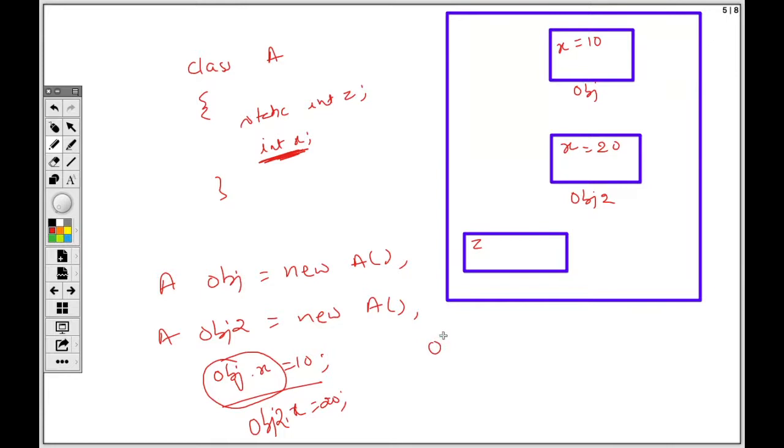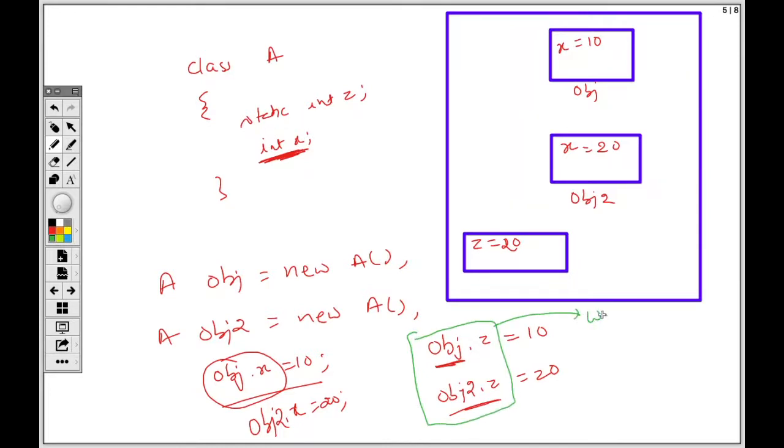But if I say obj dot z is equal to 10, obj is a member of this class A. So I can access this and it will change to 10. Even if I say obj2 dot z is equal to 20, because z is a static variable, this is also going to refer to the same thing. It will override its value. However, whatever we are writing here, this will work. But when you compile your program, you will find a warning here.